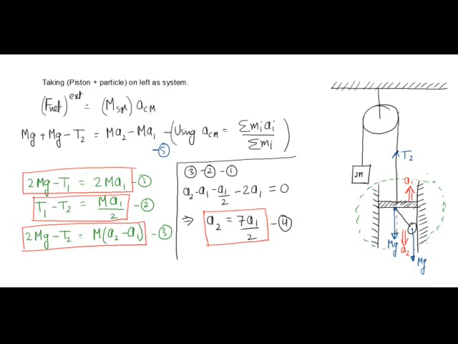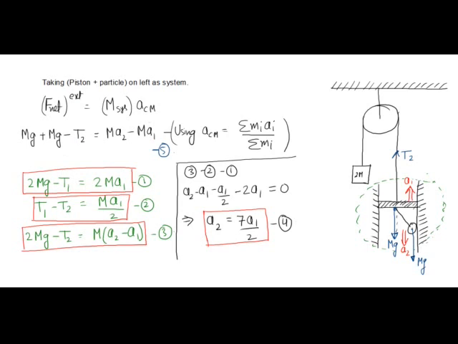So I am applying this equation in vertical direction. F net external is equal to m sys into ACM. So let us find out what F net external is. I know that these frictionless walls will not exert any vertical force on this piston. So net external force will be mg due to the mass of this piston, plus mg due to the mass of this particle, minus T2 in vertical direction due to this tension. So net external force, assuming that the vertically downward direction is positive, is 2mg minus T2.